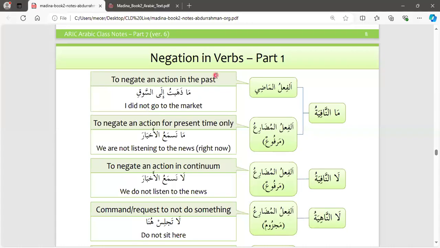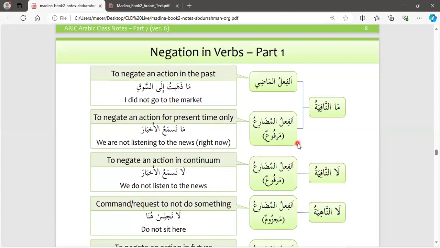We're just having a recap and conclusion of lesson number 18, that's Tamen. So let's look at the negation in verbs, part 1. We've been looking at the negation of verbs using ma and la, and we have looked at ma nafia, which we said can be used in fi'l madi and fi'l mudari, and it becomes marfu'un. Let's just take a look at an example of that.